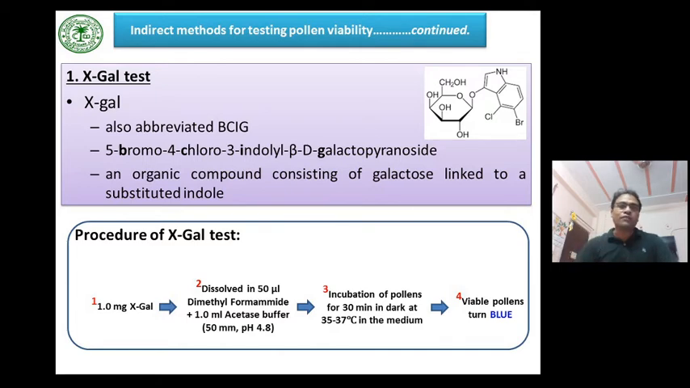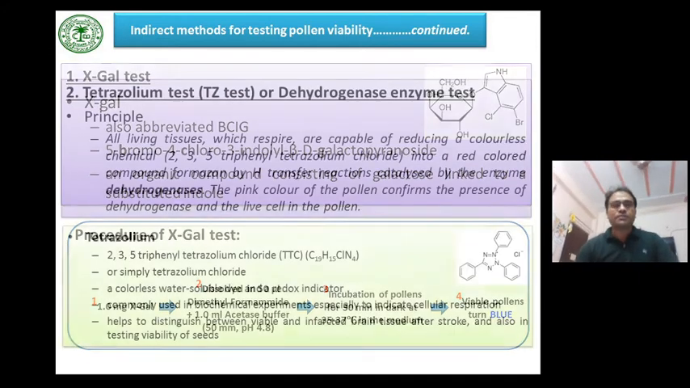The procedure of the X-gal test is that 1 milligram of X-gal is taken and dissolved in 50 microliter dimethyl formamide, and we add 1 milliliter of 50 millimolar acetate buffer, and the pH should be 4.8. We incubate the pollens for 30 minutes in the dark, between 35 to 37 degrees Celsius in the medium, and later the viability of the pollen is tested, and blue colored pollen shows its viability.